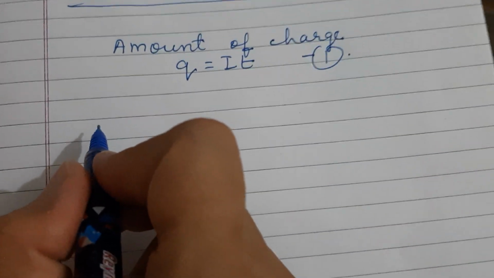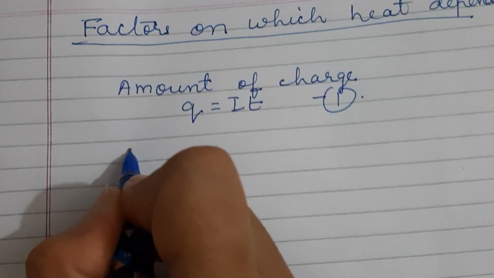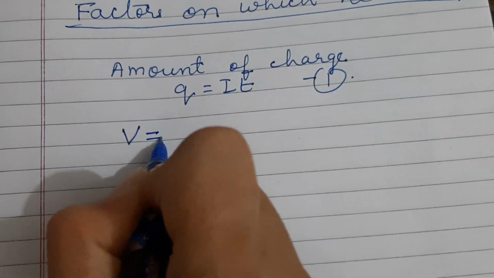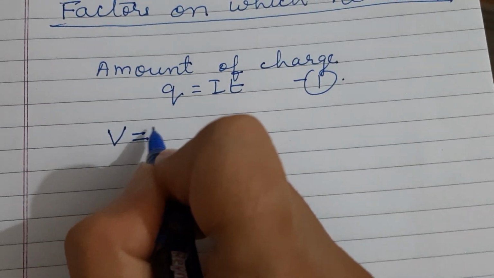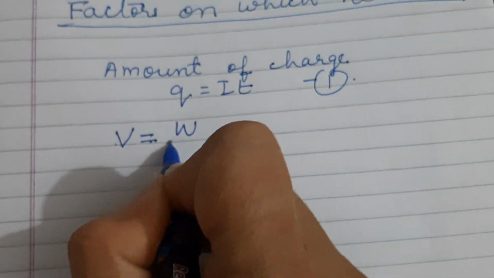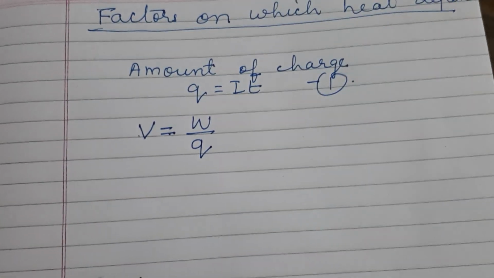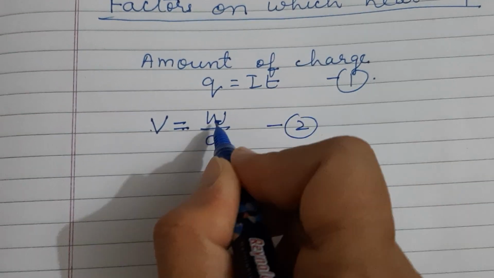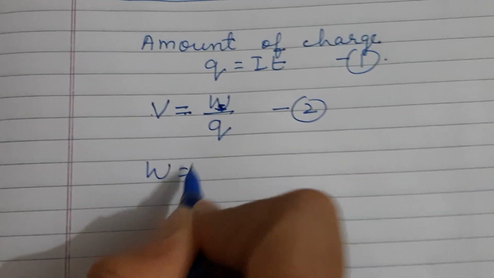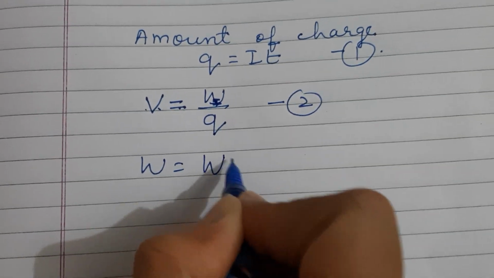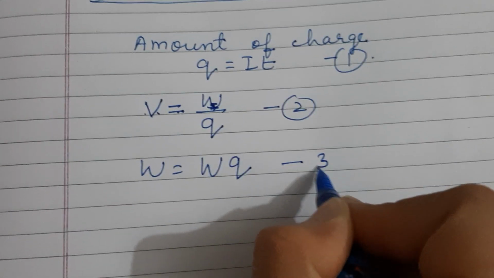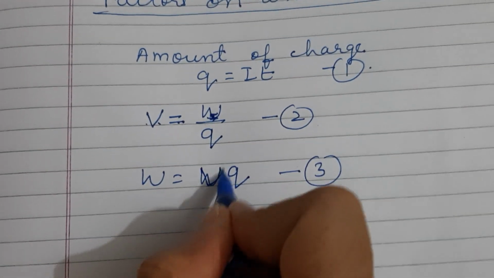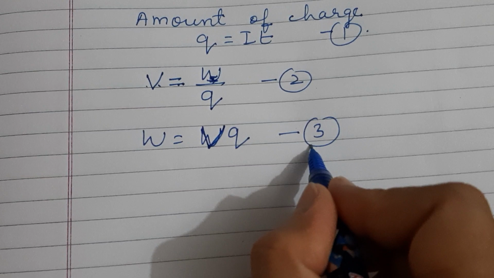Now we know that the electric potential or potential difference V is equal to W upon Q, right? So this is the second equation, W is equal to V into Q. So we will write W is equal to VQ. This is the third equation.